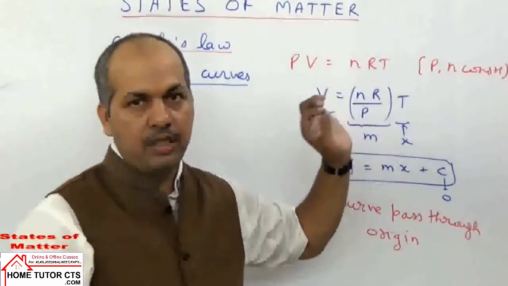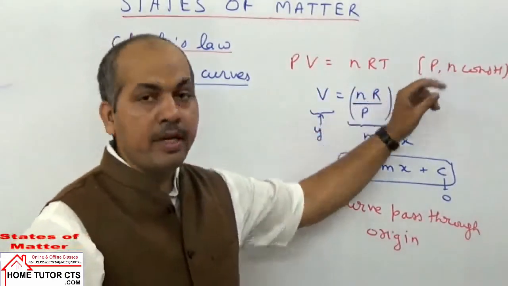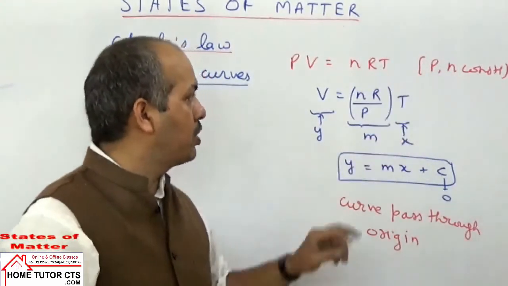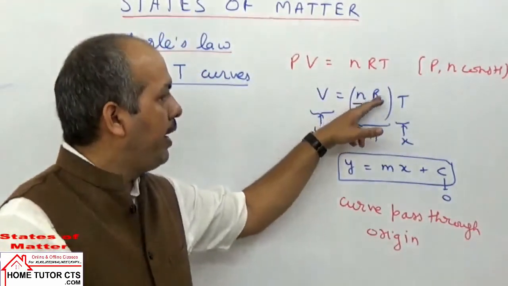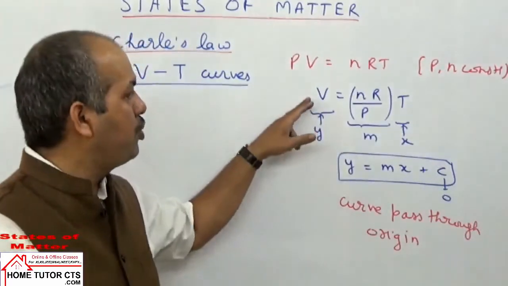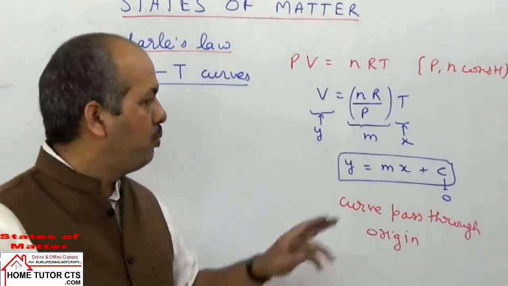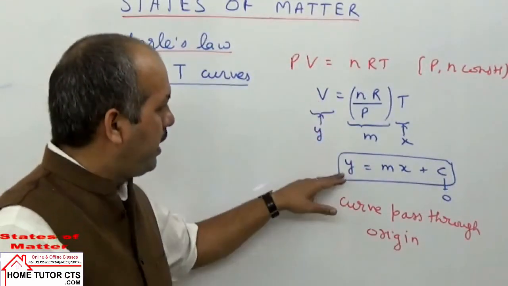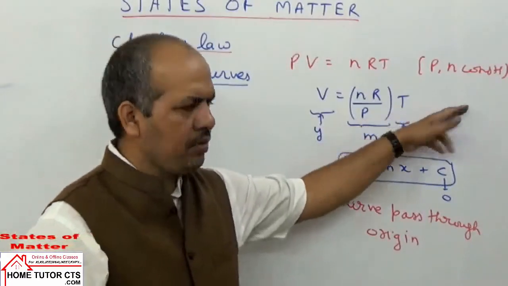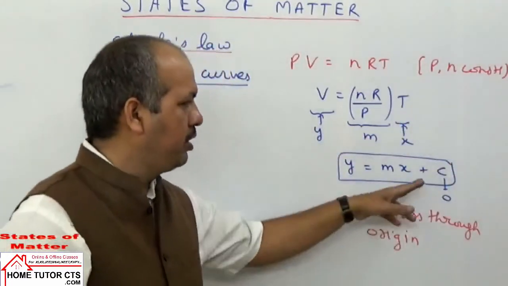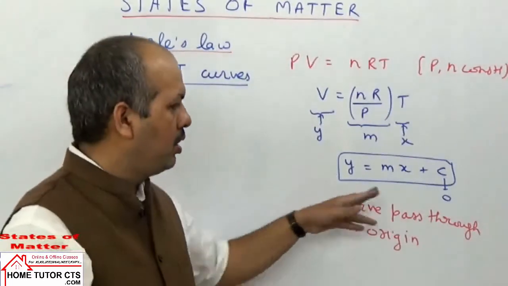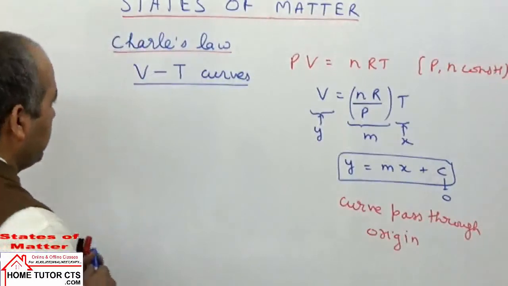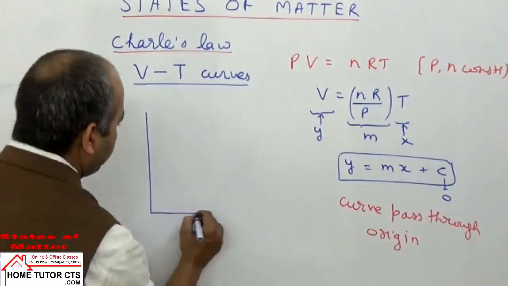P and n are constant. In Charles law, pressure remains constant and the number of moles of the gas remains constant. So when P and n are constant, and R is already constant, volume is directly proportional to temperature. So this expression can be taken as the equation of a straight line, y equals mx plus c, where c will be 0. That indicates a 0 intercept along the y-axis. So when you draw the graph here, the curve will pass through the origin.